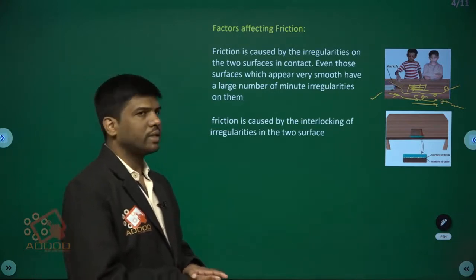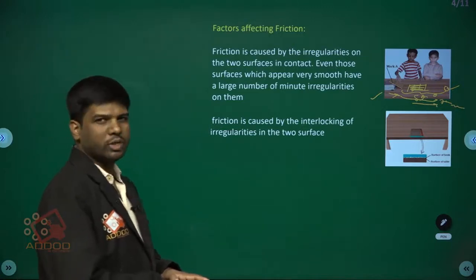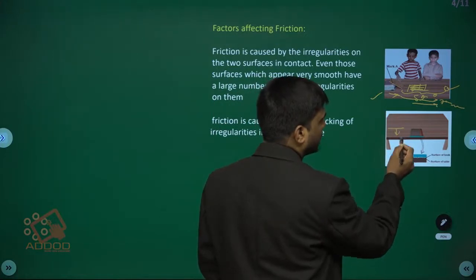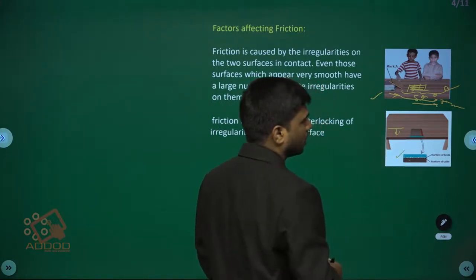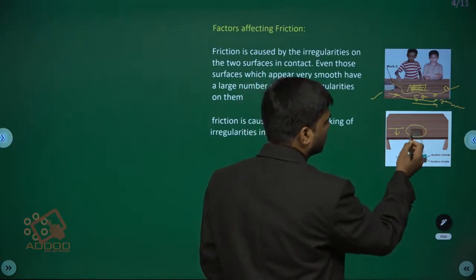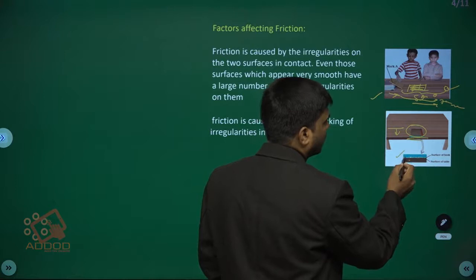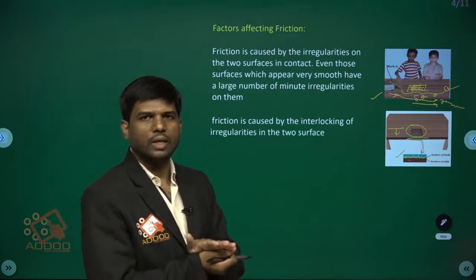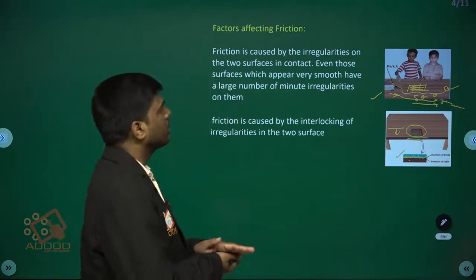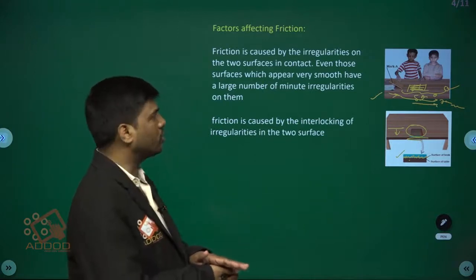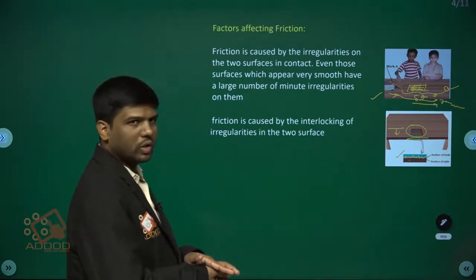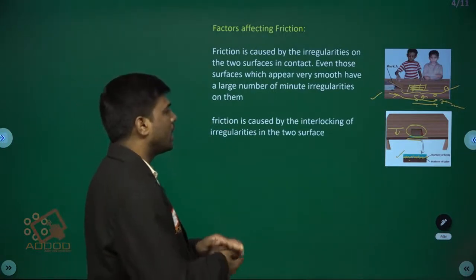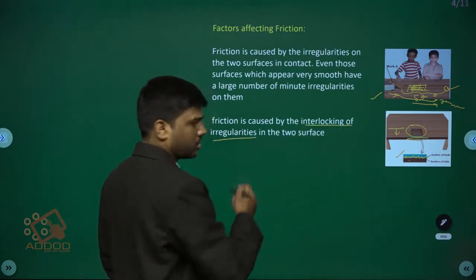Friction is caused by the irregularities on the two surfaces. Though a surface seems to be smooth, there exist irregularities like this. Between two objects, the book and the table, there are irregularities. Due to the irregularities between two surfaces, frictional force develops. Even surfaces which appear very smooth have a large number of minute irregularities on them. Friction is caused by the interlocking of irregularities.